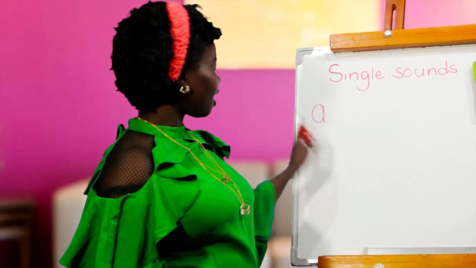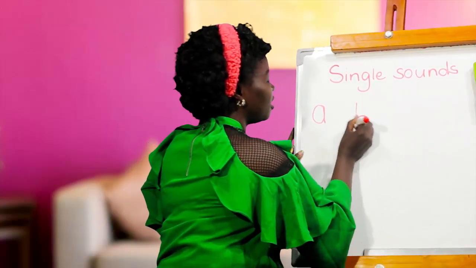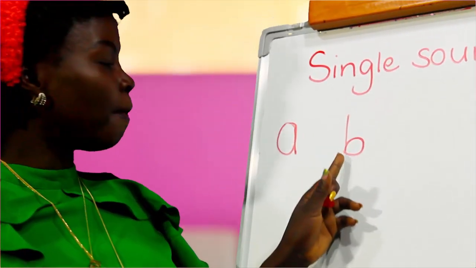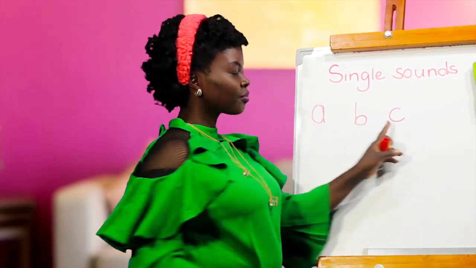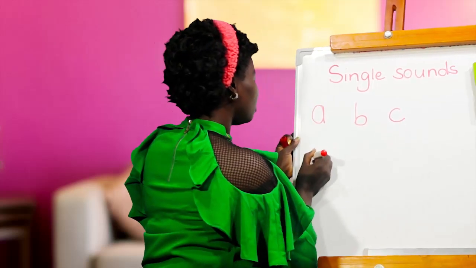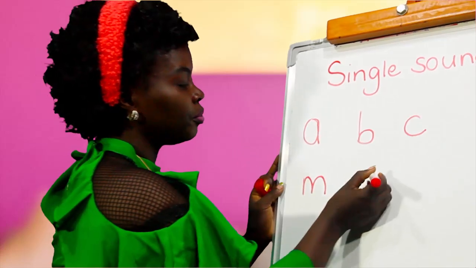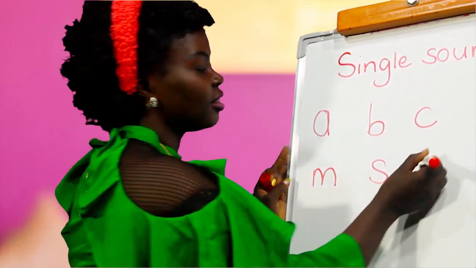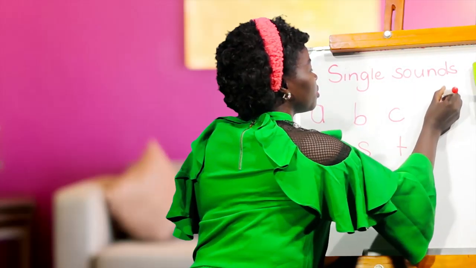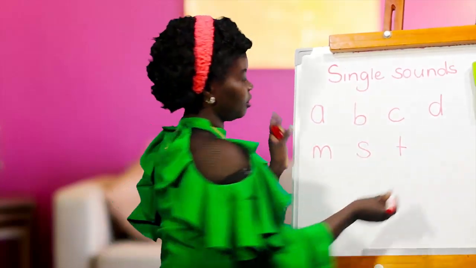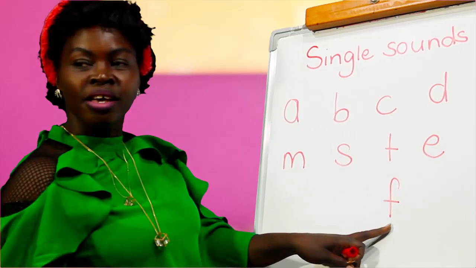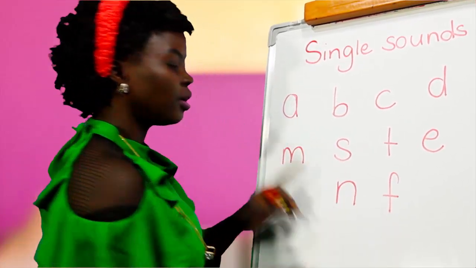That is A, B. We say it again from A, B. Then we have K. We are going to write them at random. We are not going to follow the order. We have S, T. We have D, A, S, N.